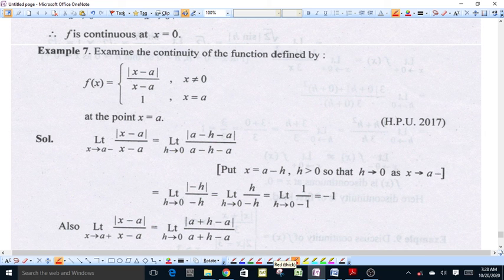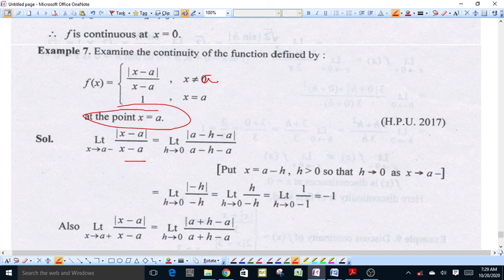f(x) is defined as modulus of x minus a upon x minus a when x is not equal to a, and f(x) is equal to 1 when x equals a. We have to examine the continuity of the function at x equal to a. Now, the left limit of this function, as x goes to a from left, of modulus of x minus a upon x minus a